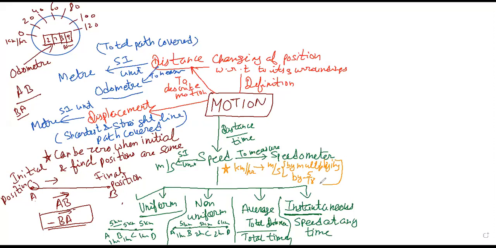If it is given as 90 kilometer per hour, multiply it by 5 by 18 and you will get 25 meter per second, and vice versa. When you have to convert meter per second into kilometer per hour, you have to multiply it by 18 by 5. Okay, that is all about speed.